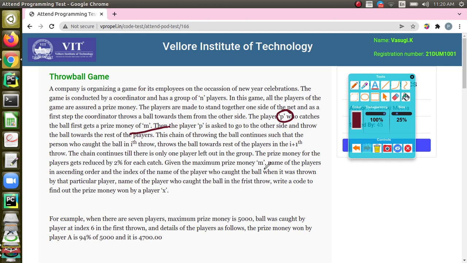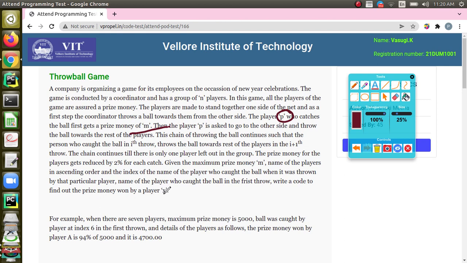Given the maximum prize money M, the names of the players in ascending order, the index of the player who got the ball when it was thrown by a particular player, and the name of the player who caught the ball in the first throw, write code to find out the prize money.